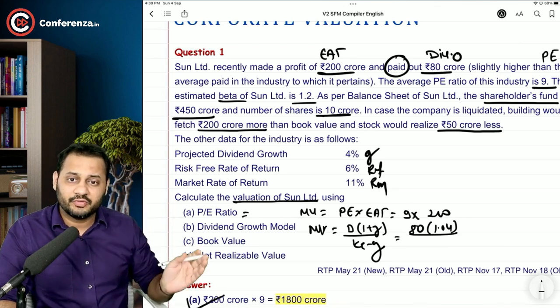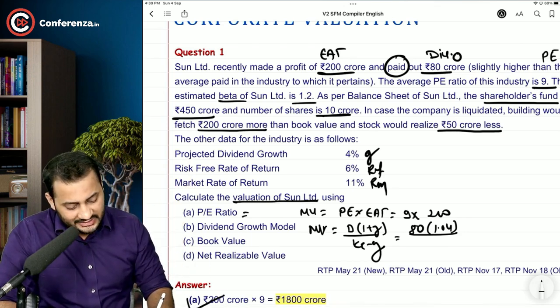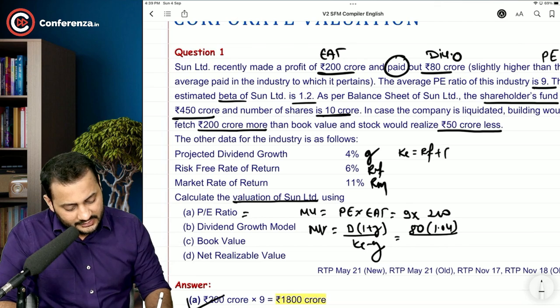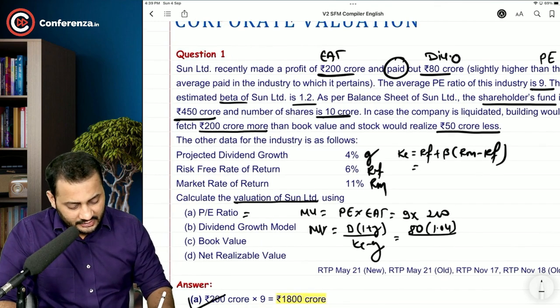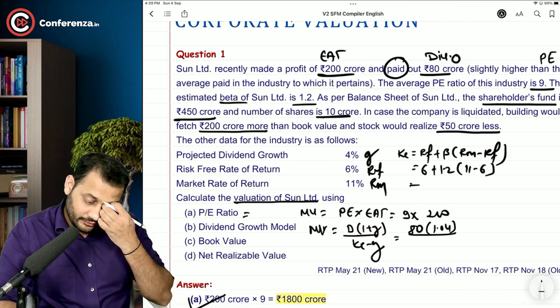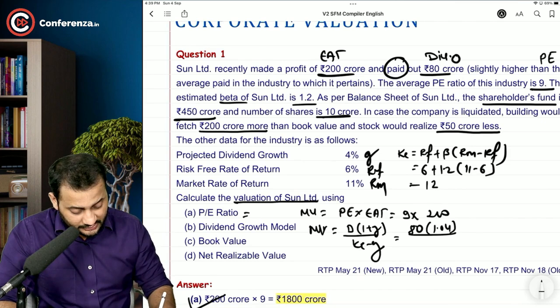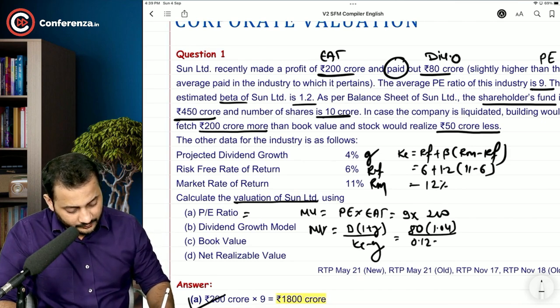We need the cost of equity, which can be calculated using CAPM. That's risk-free rate plus beta into (market rate minus risk-free rate). Can we use all this data? Risk-free rate is 6, the beta is 1.2, market rate is 11 minus 6. So that's 5 into 1.2, 6, and 6, 12% is the cost of equity.